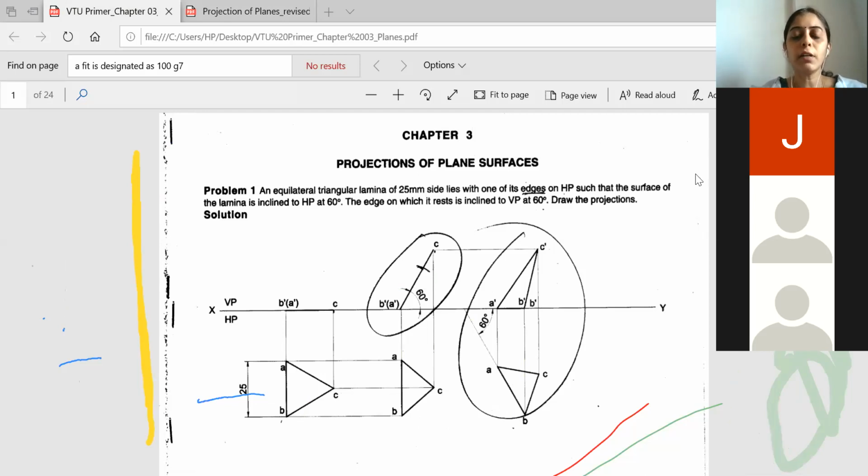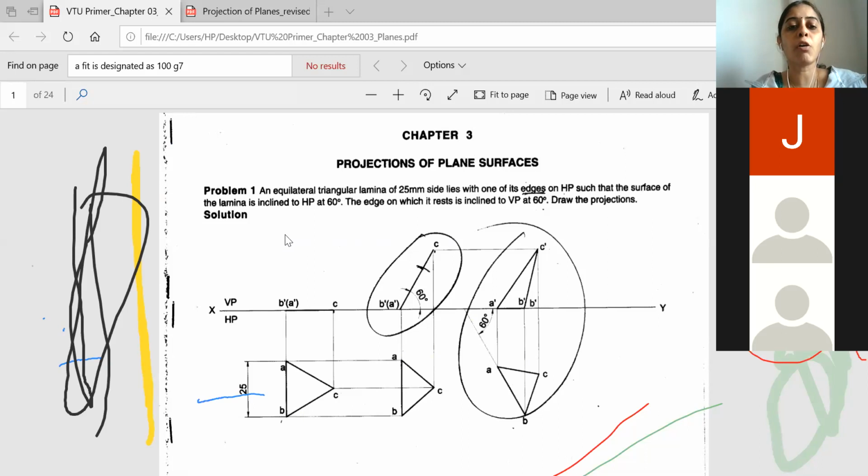So now see and understand the question here. It is an equilateral triangle lamina given. An equilateral triangle lamina will have all sides equal and each angle will be 60°, right? The side is given as 25 mm with one of its edges on HP. So you have to understand the resting position of the given object, such that the surface of the lamina is inclined to HP and the edge on which it rests is inclined to VP at 60°. Draw the projection.